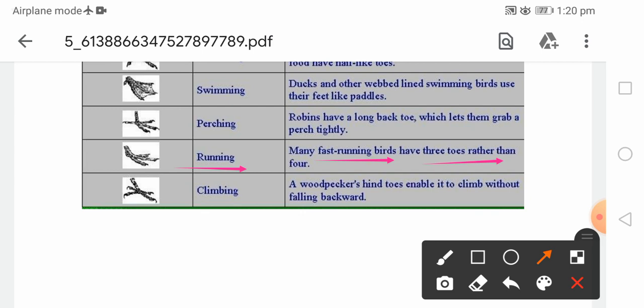The backward toe is highly reduced, and only 3 forward-directed toes are found. So that is useful for running purposes.